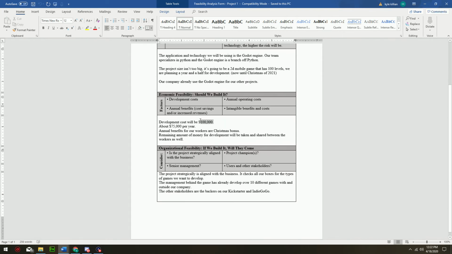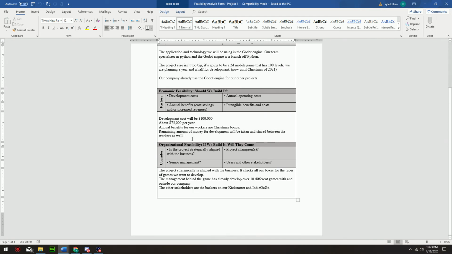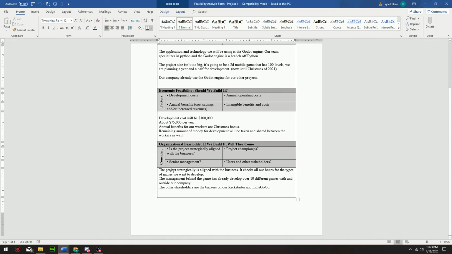Development costs, we figure it's going to probably be about 100,000, and so that's going to be about 75,000 per year. Annual benefits for our workers, our Christmas bonuses, as well as the remaining amount of money for development will be shared between the workers as well. And here, the project strategically is aligned with the business. It checks all our boxes for the types of games that we want to develop. The management behind the game has already developed over 10 different games with and outside our company. The other stakeholders are the backers on Kickstarter and Indiegogo.